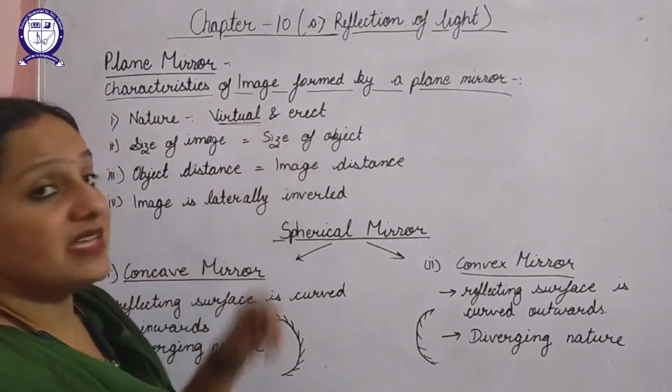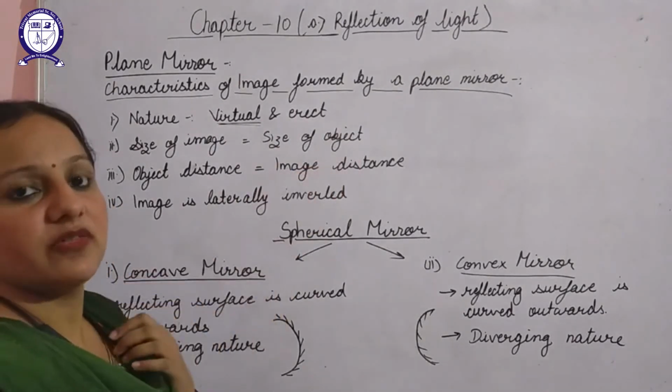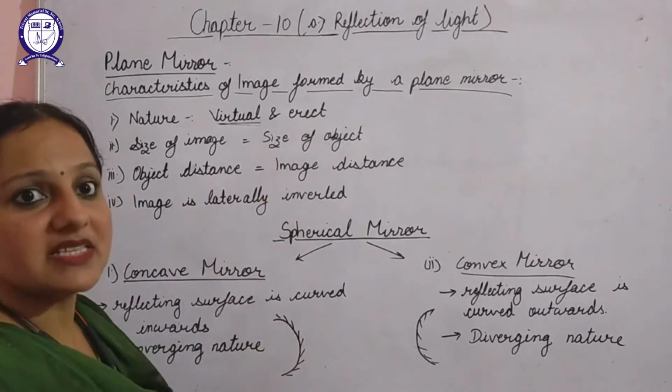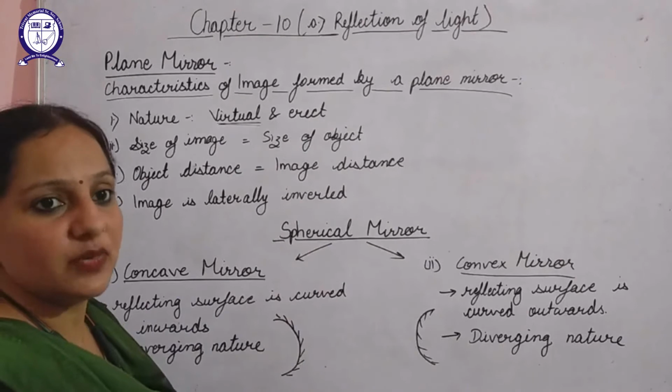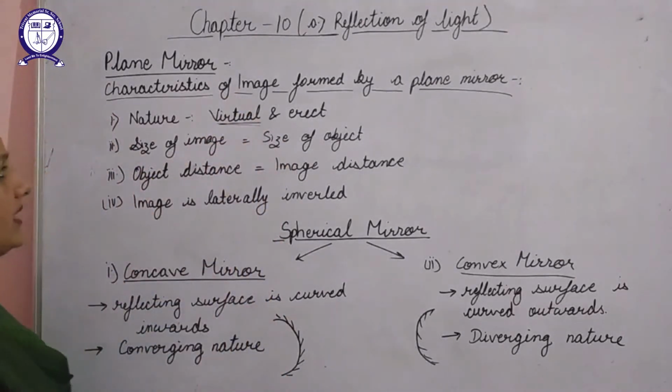Second one, it will be erect. If the image is formed above the principal axis, or we can say if the image is straight, we will call it erect, otherwise it will be inverted. So the nature of image formed in a plane mirror will be virtual and erect.